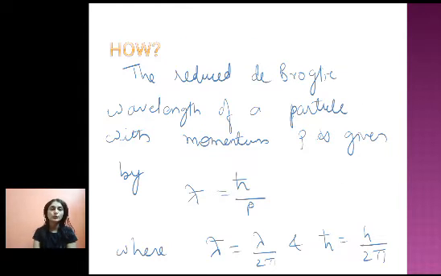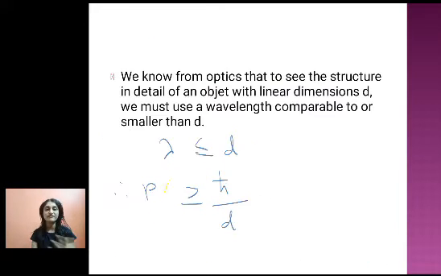Now how do we do this? Or how basically is this state of mass created, or what is the particle accelerator, we will see that. When we talk about the reduced de Broglie wavelength of a particle with momentum p, it is given by lambda cross equals h cross by p. All of you must be aware of the de Broglie relation, lambda equals h by p. Here I have divided lambda and h both sides by 2 pi. So lambda by 2 pi is lambda cross, and h by 2 pi is h cross. Here lambda cross is referred to as the reduced de Broglie wavelength.